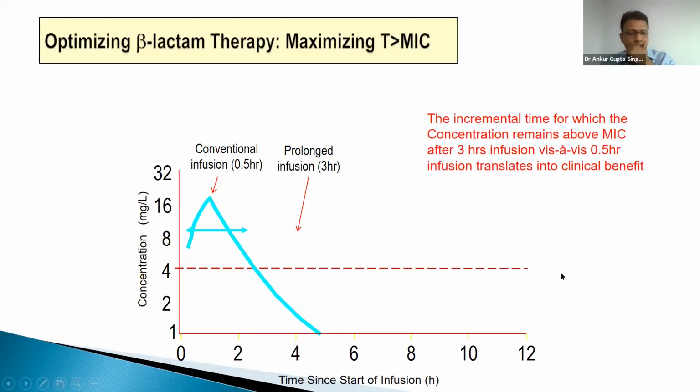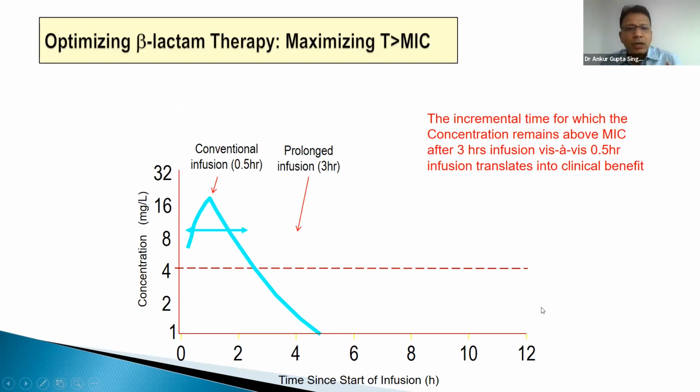Suppose this is meropenem. In a time-dependent drug, if I give meropenem as a 30-minute infusion, it remains above the MIC, which is the dotted line here, for only about 2 hours. After that, the levels come down, and then you have to give the next dose.